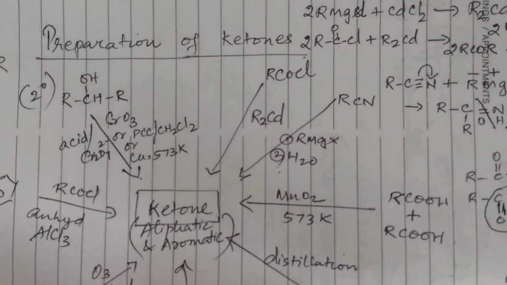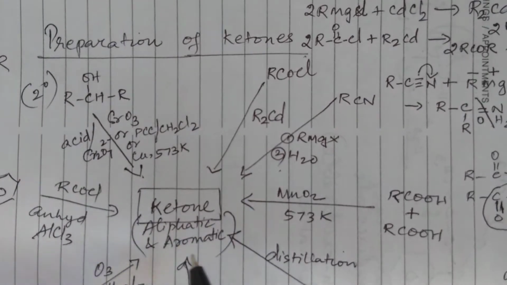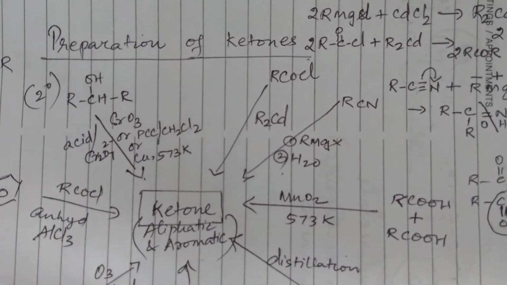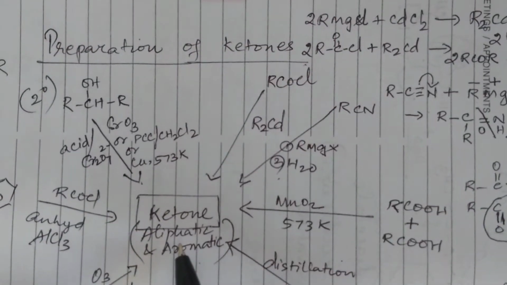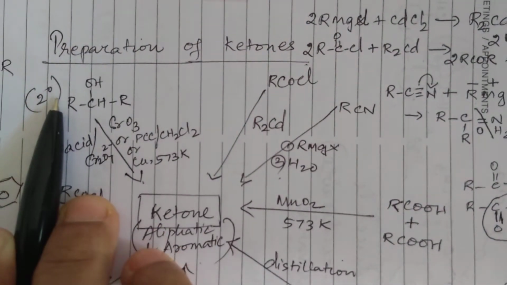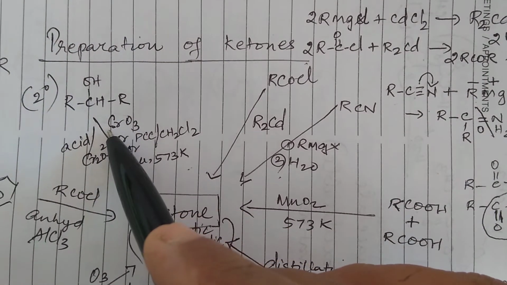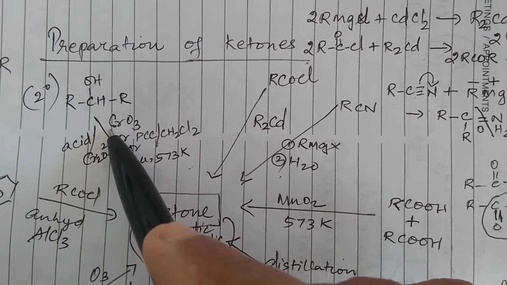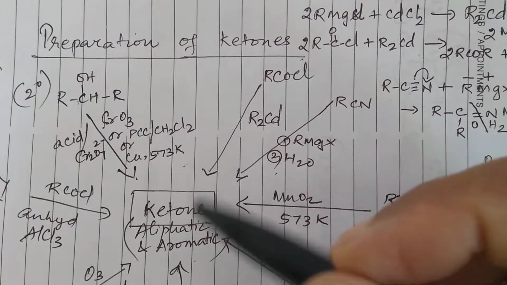Now let us see how we can prepare ketone, whether it is an aliphatic ketone or an aromatic ketone. Let us put together and see. Aldehyde can be prepared from primary alcohol and ketone can be prepared from secondary alcohol by the same set of reagents that you can use. For primary alcohol, whatever you use, you can use it here also. And secondary alcohol will give you a ketone. That is, this will get removed in the form of water along with the oxidizing agent oxygen.